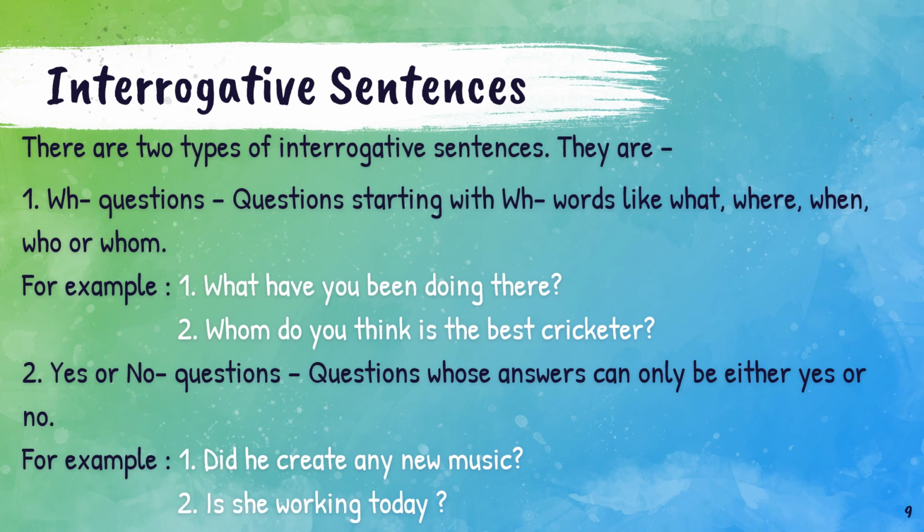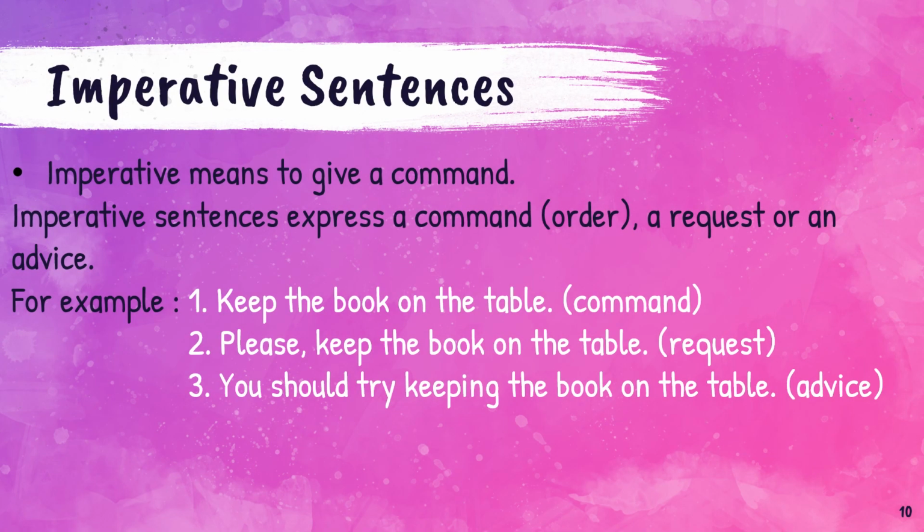The second type is yes or no questions. So the questions whose answers can only be given in either yes or no, these types of questions are known as yes or no questions. For example, did he create any new music? Yes or no. Is she working today? Yes or no.